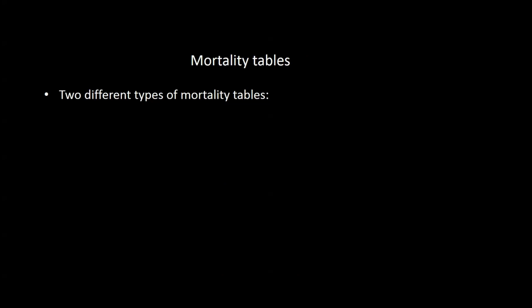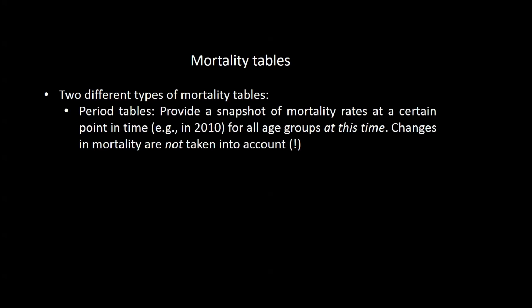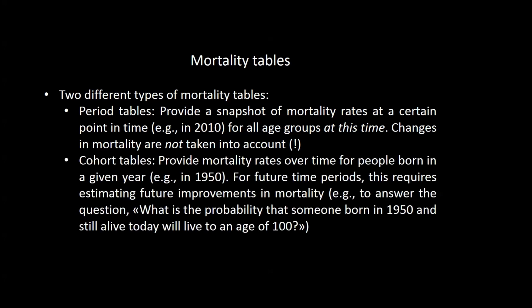Because of changes in mortality over time, we distinguish two types of mortality tables. Period tables provide a snapshot of mortality rates at one point in time and do not take improvements in mortality into account. In contrast, cohort tables take estimated improvements in mortality into account, which makes them more useful whenever the remaining lifetime of people is of interest.